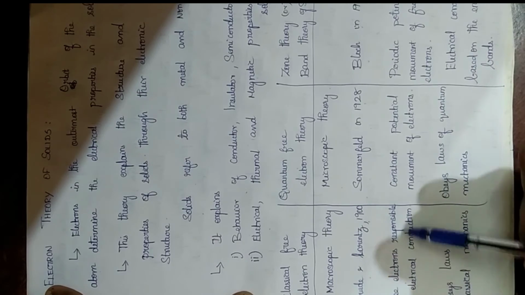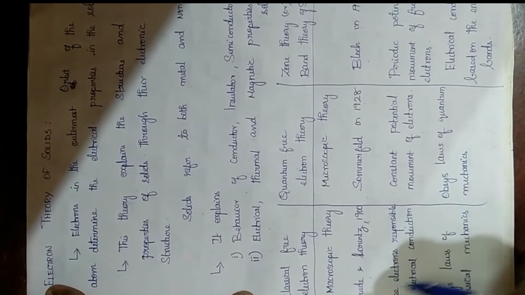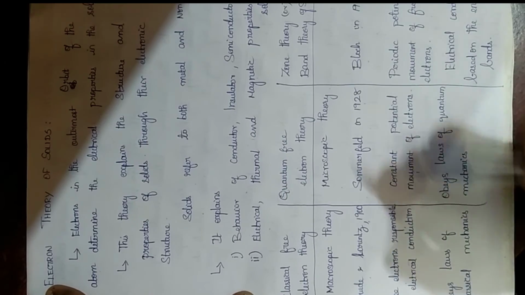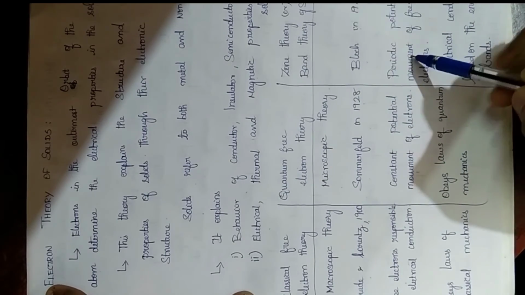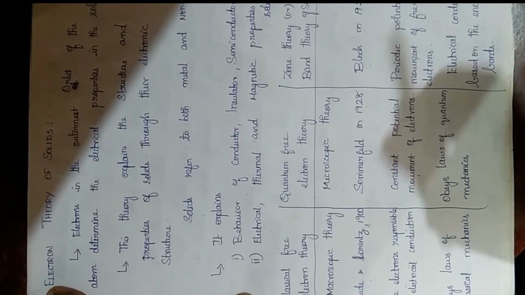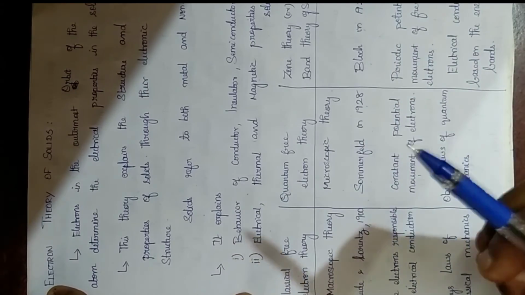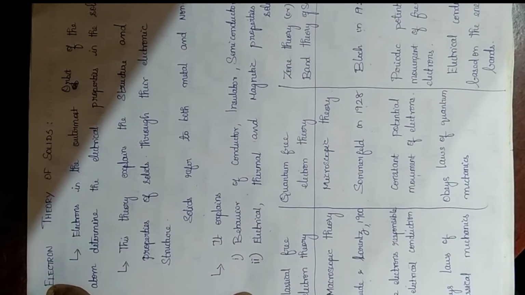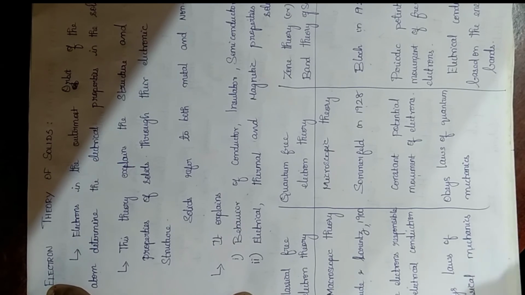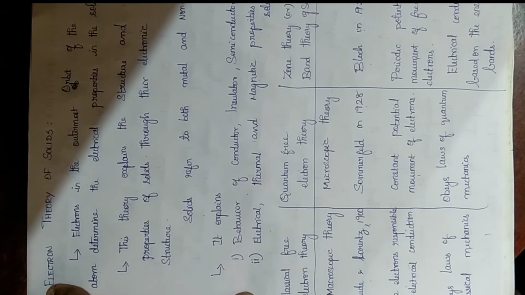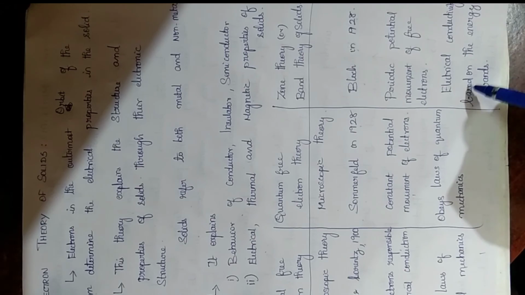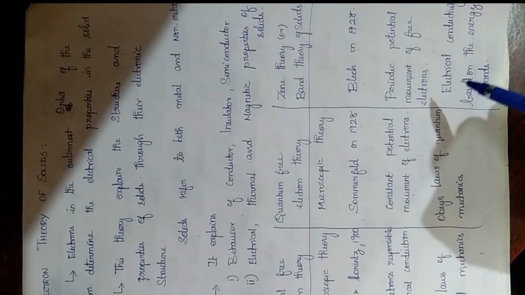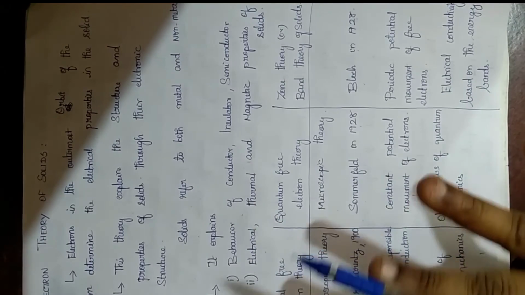In classical free electron theory, the free electrons are responsible for electrical conduction. Quantum free electron theory proposes that the movement of electrons, that is valency electrons, at a constant potential is responsible for conduction, whereas zone theory says that it is because of free electrons but their movement in a periodic potential. Classical free electron theory obeys the laws of classical mechanics, whereas quantum free electron theory obeys the laws of quantum mechanics. For zone theory, electron conduction is based on the energy bands. All these three electron theories are going to be studied throughout this unit.